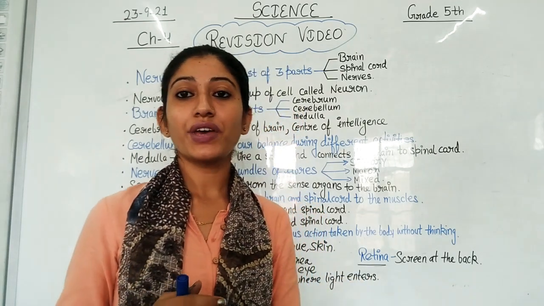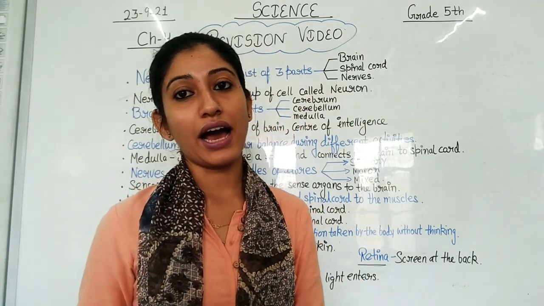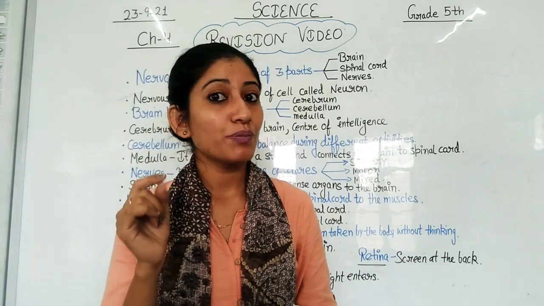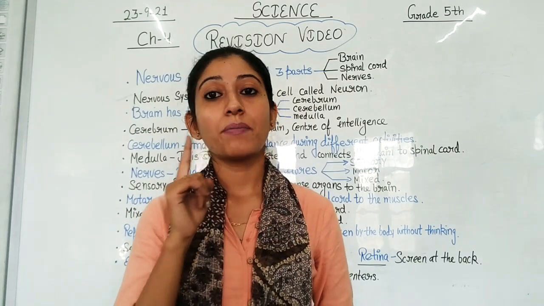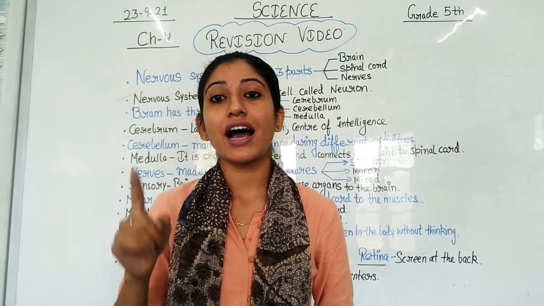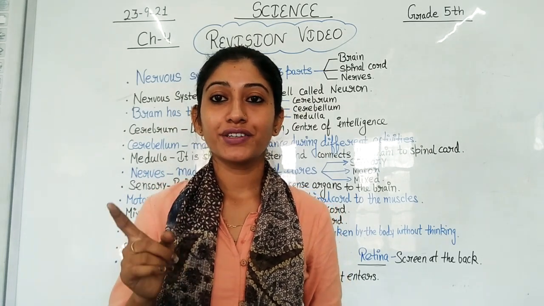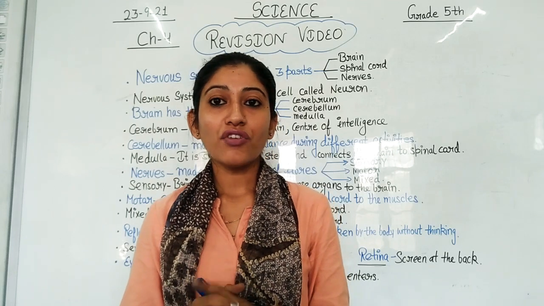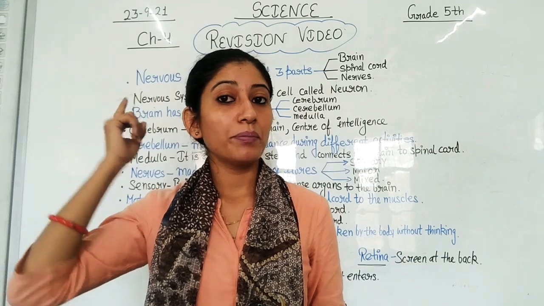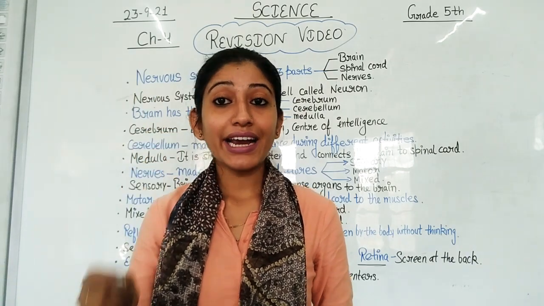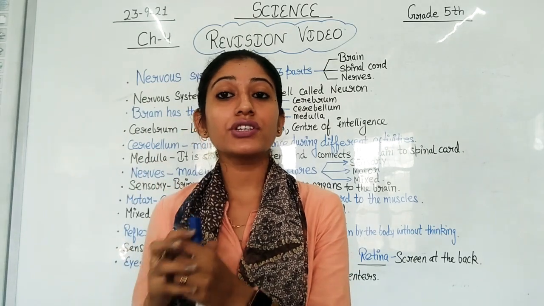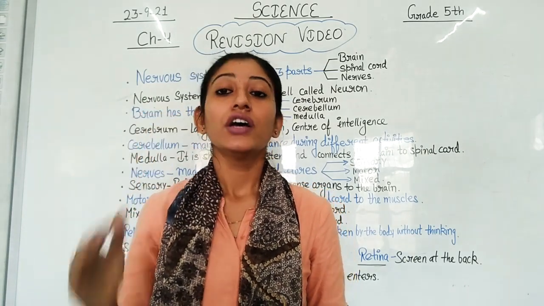So these all things we have discussed related to the eye. Now only one thing is left, that is nerve. The nerve that is present in the eye is called optic nerve. And what is the role of optic nerve? These nerves connect our eye to the brain. Optic nerves are the nerves which connect the eye to the brain.